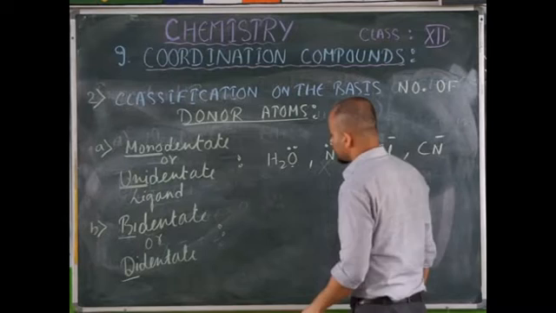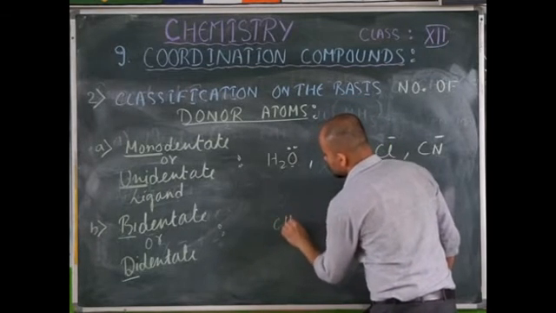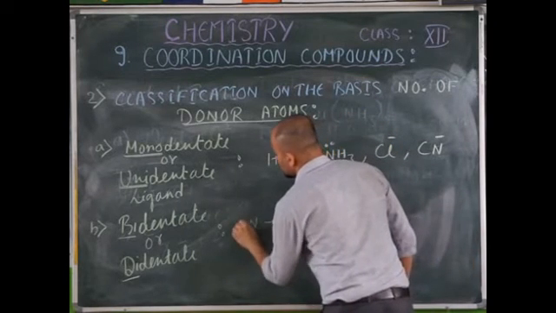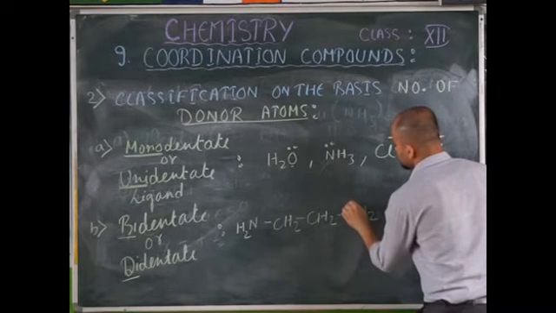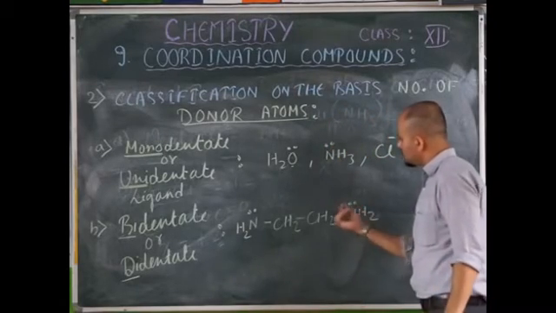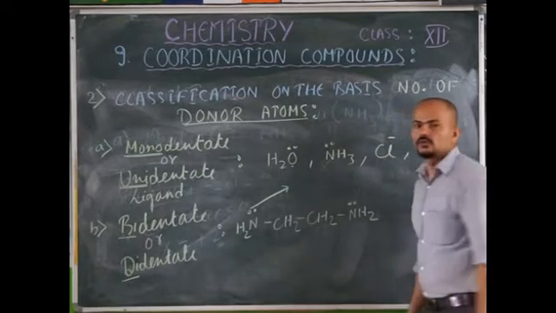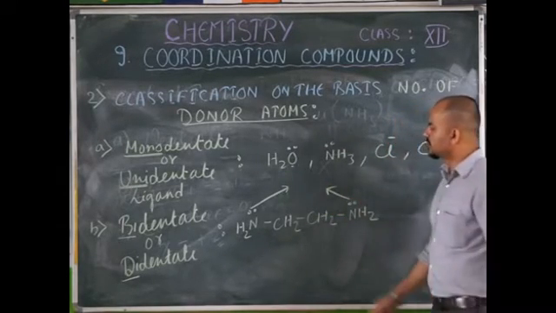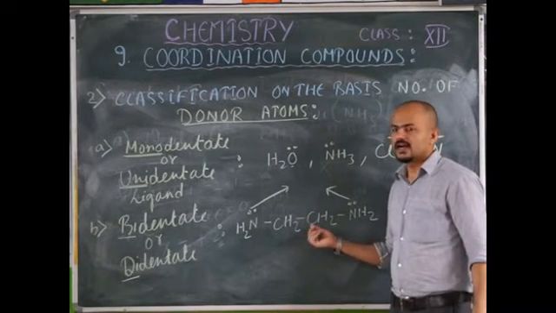For example, you have ethylene diamine, NH2 CH2 CH2 NH2. Now it has two sites. This lone pair is present, this lone pair is present. This can be used in forming a coordination bond with the central metal ion, and this lone pair can also be used in forming a coordination bond with the central metal ion.